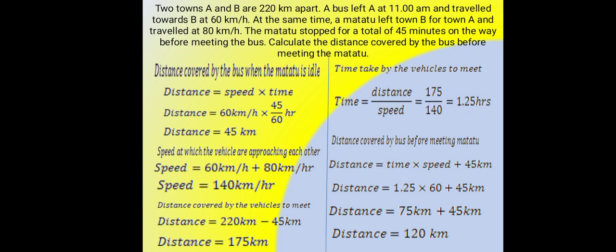Two towns A and B are 220 kilometers apart. A bus left A at 11 a.m. and traveled towards B at 60 km per hour. At the same time, a matatu left B for A and traveled at 60 km per hour. The matatu stopped for a total of 45 minutes on the way before meeting the bus. Calculate the distance covered by the bus before meeting the matatu. The distance covered by the bus is 120 kilometers.